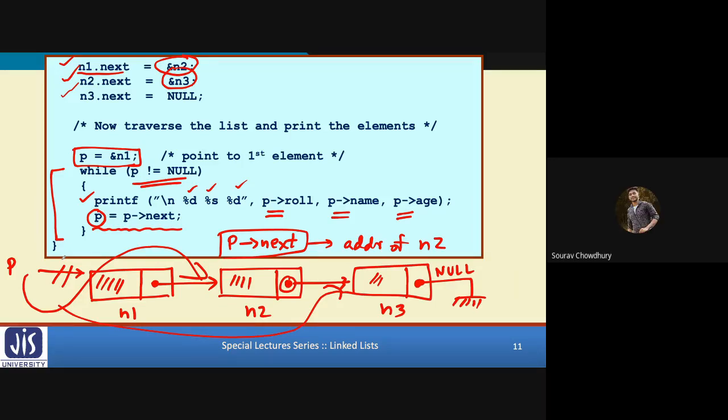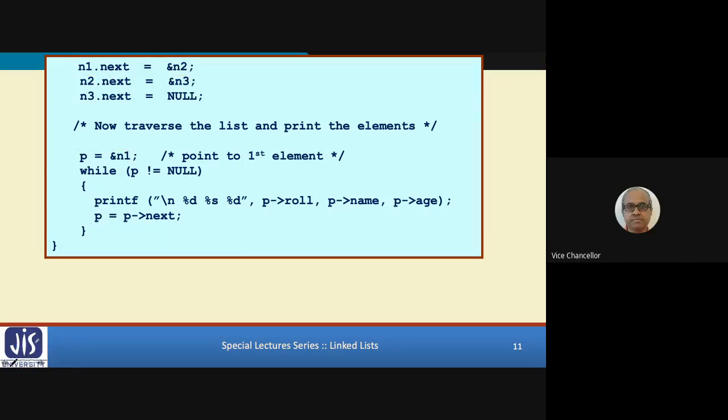Yes, sir. Sir, could you please repeat the concept of p next pointing, sir? Okay, yes, let me repeat this. So I am again drawing. This was the first element n1. This was the second element n2.